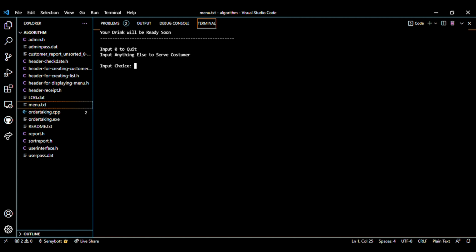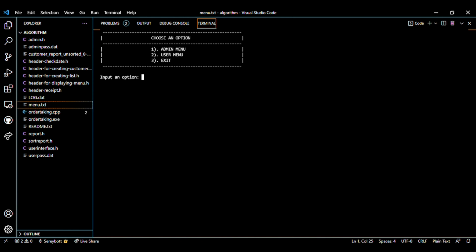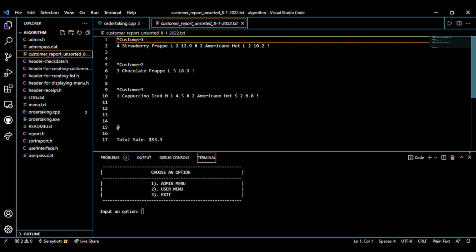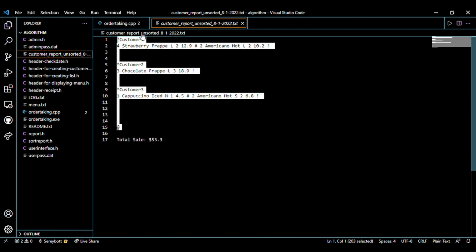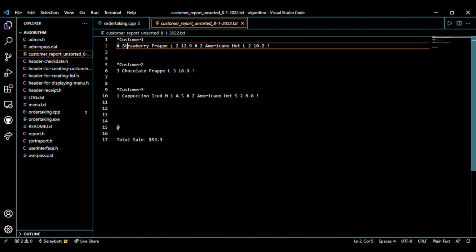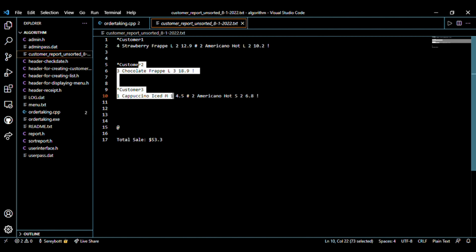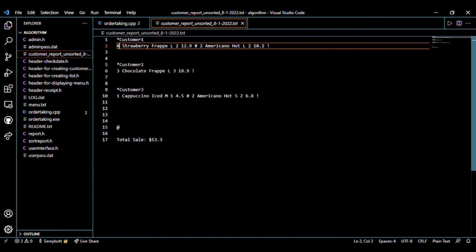And so now, for example, it is the end of the day. We want to close up the shop. So we click 0. We are done for the day. So we can check the file here. As we can see here, this is all the order of the customer. For customer 1, that is the order that we take, and customer 2 and all that. So this is the ID of the drink, the name of the drink, the type of drink, and the size of the drink, and this is the amount that they buy and how much was it.